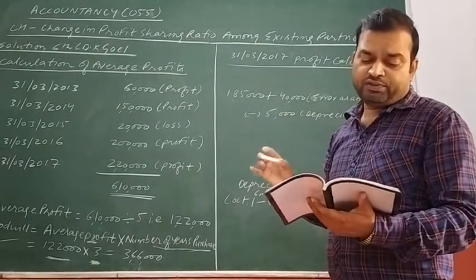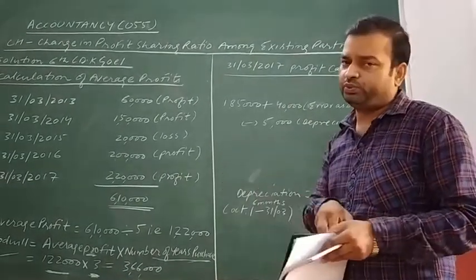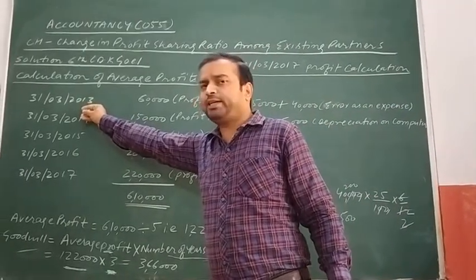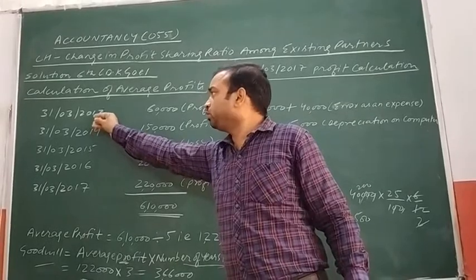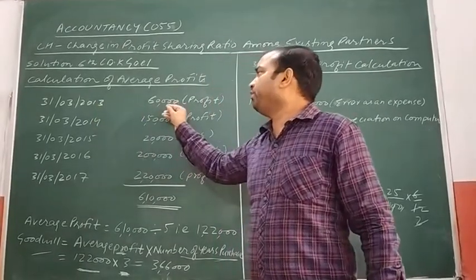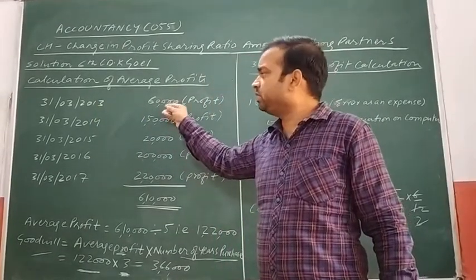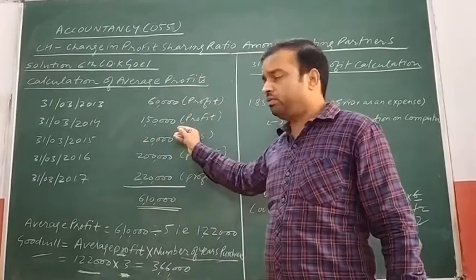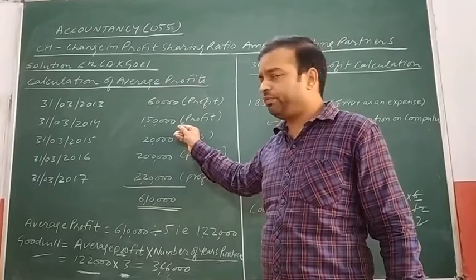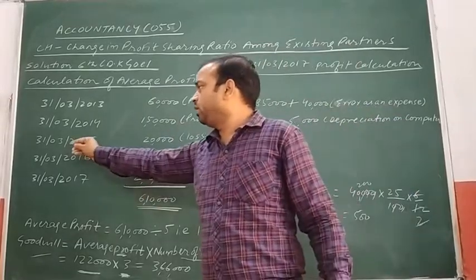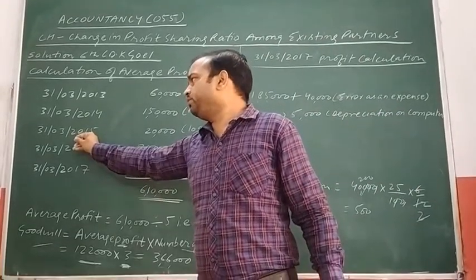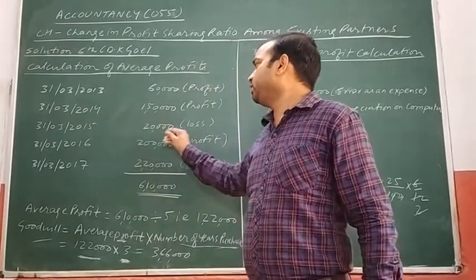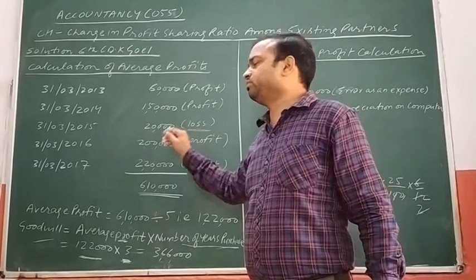Profit of the last 5 years is given to you. On 31st March 2013, that is year ended 2013, the profit was rupees 60,000. Year ended 2014, the profit was rupees 1,50,000. In the year ended 2015, there was not a profit, there was a loss.